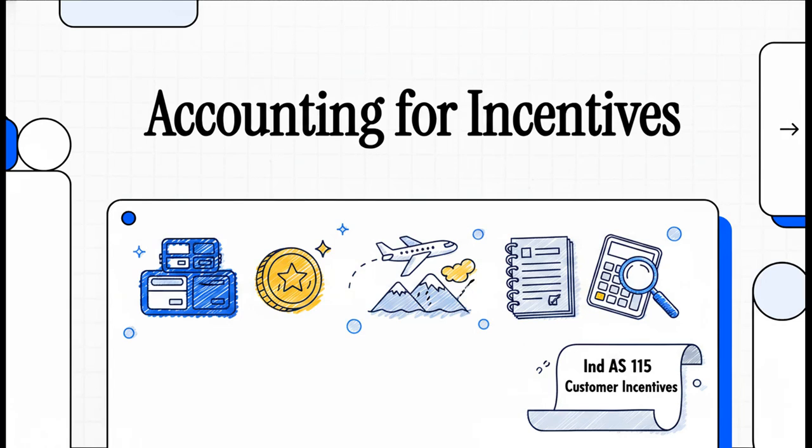Hey everyone, let's dive right into this brand new explainer where we are going to decode a massive accounting mystery, the corporate freebie. You know the drill, right? A customer places a huge order and the supplier sweetens the pot with a gold coin or even a fully paid luxury tour. Sounds like an absolute marketing win. But behind the scenes, well, it creates a fascinating puzzle for accountants and auditors. Today, we're unpacking exactly how Indian Accounting Standard 115 tackles these tricky customer incentives.